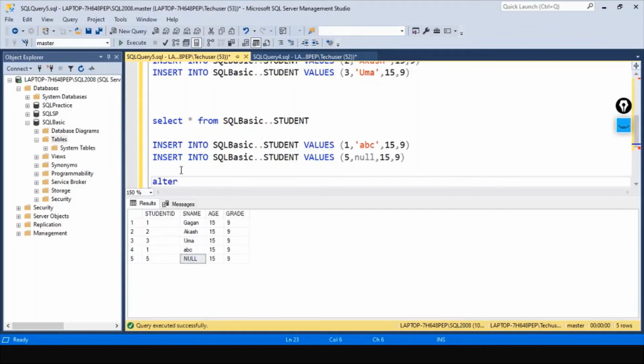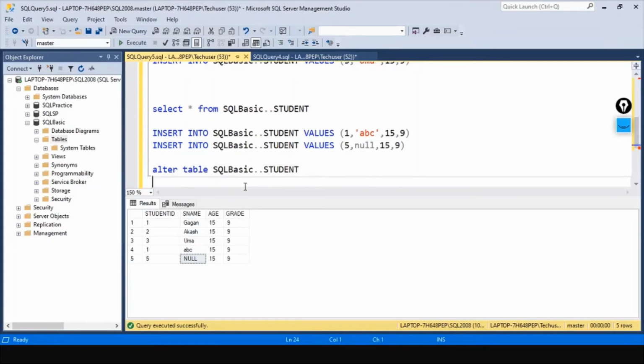This is the syntax: alter table, and then the table name, let me copy it, then alter column, student name.